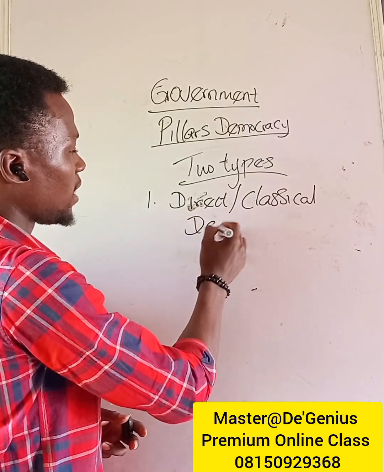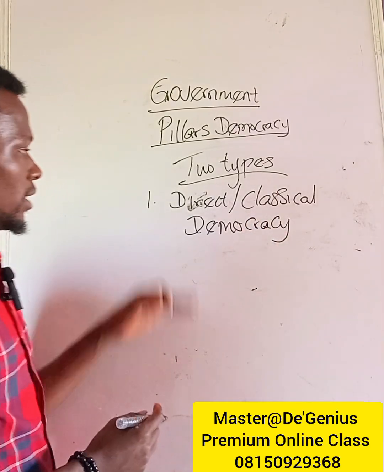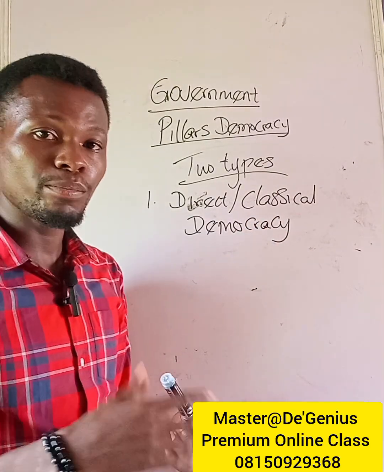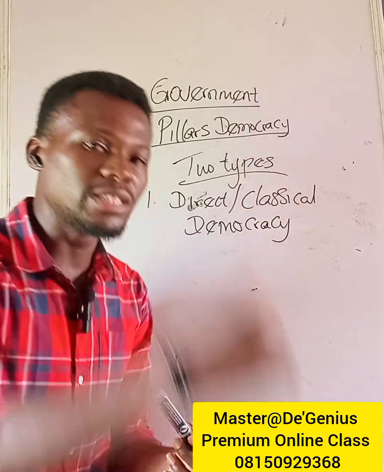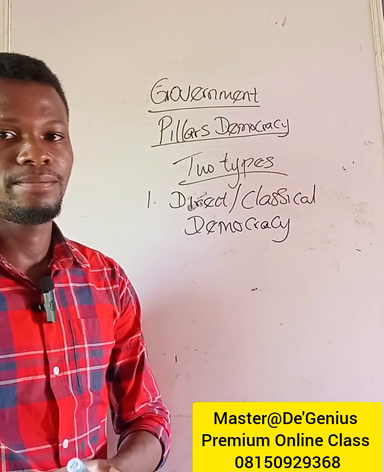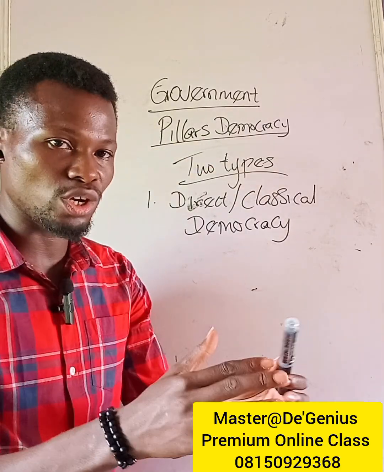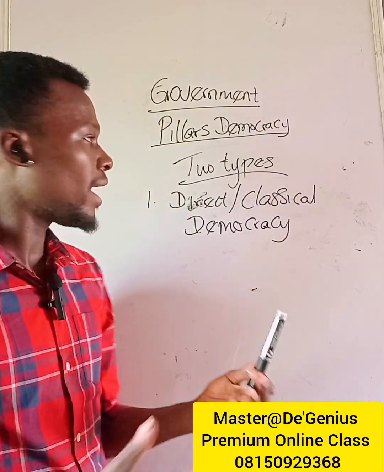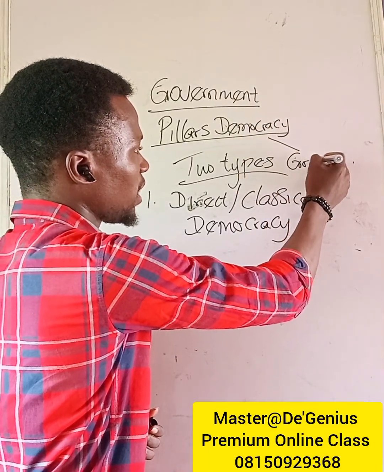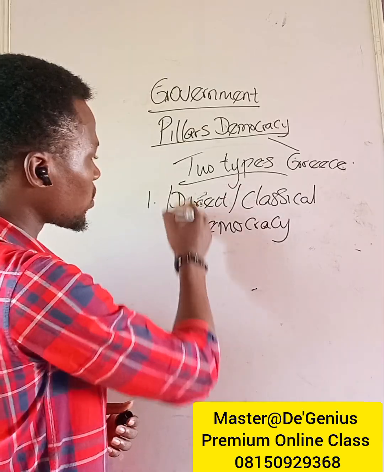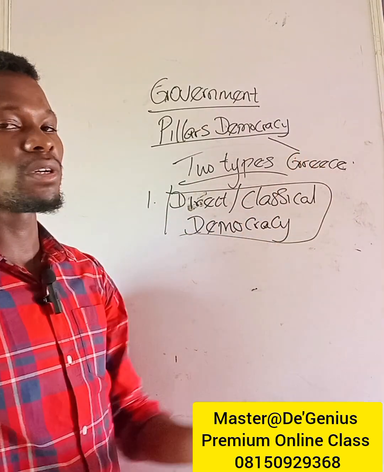In this kind of democracy, the people directly take part in decision and policy making. The people are directly involved in decision making. This is where democracy originated from, ancient Greece. This was the type of democracy that was practiced when democracy was initially introduced into politics.